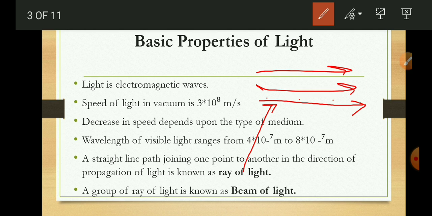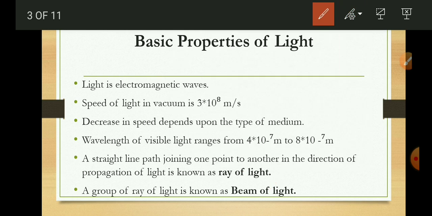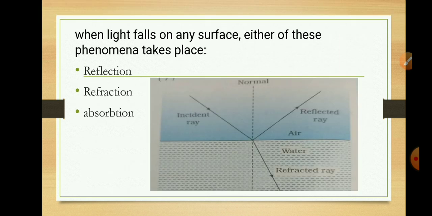A group of such rays of light is known as a beam of light. So this group of rays is called a beam of light, and a single straight line path of light is called a ray of light. When a ray of light is incident on a surface, these phenomena can take place: reflection, refraction and absorption. Either reflection of light will take place, or refraction or transmission of light, or absorption of light.